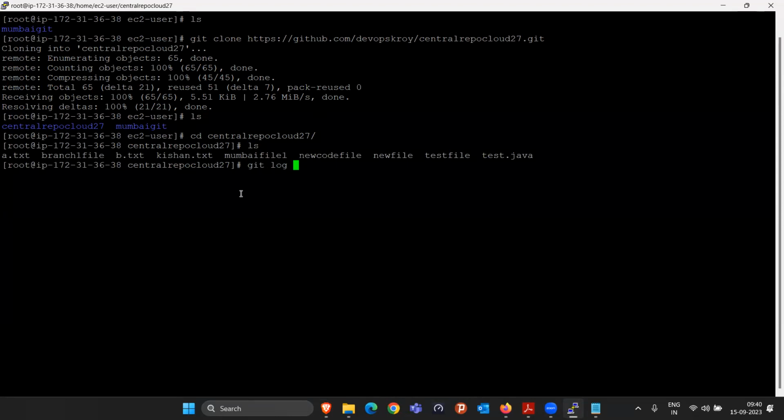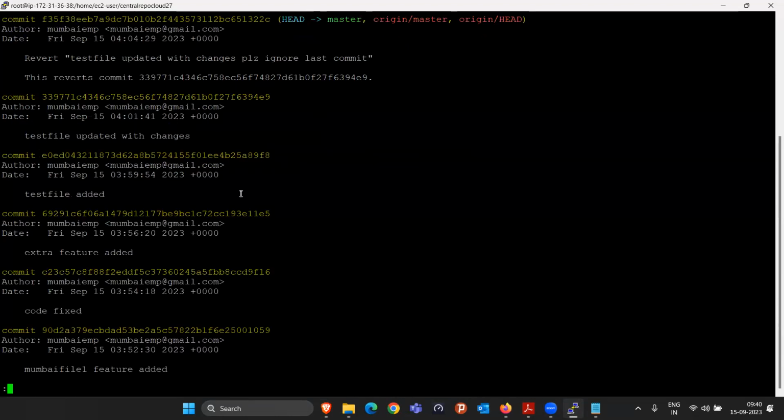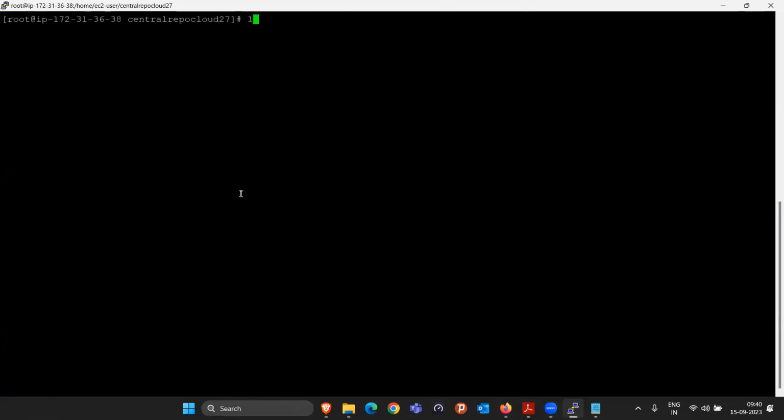So again, it is exactly the same. Git log, git log hyphen oneline, whatever you want to do. If you want to make some changes here, you can do git add, git commit, everything you can do from here. Whatever commands you are writing, git init, everything, you don't have to worry about. Everything is configured here since you've done the git clone.